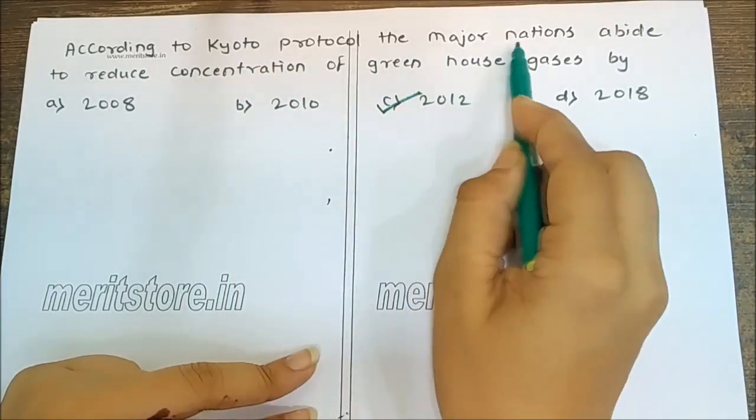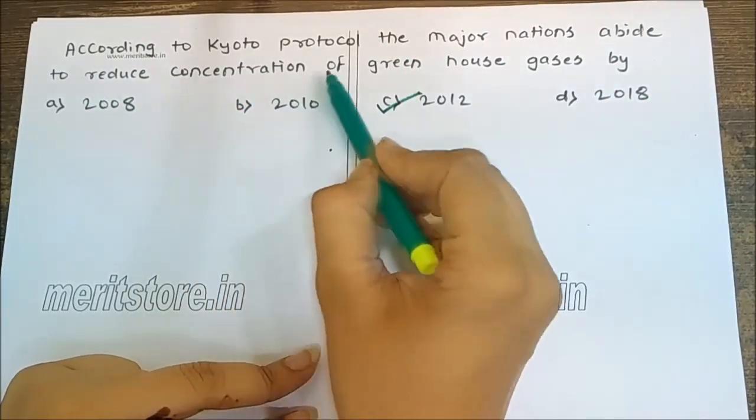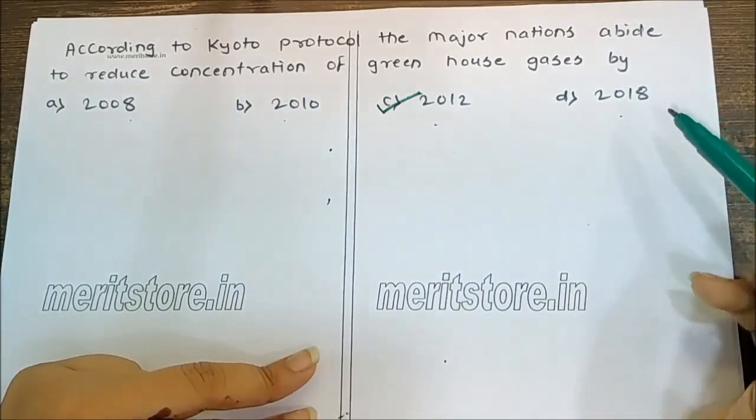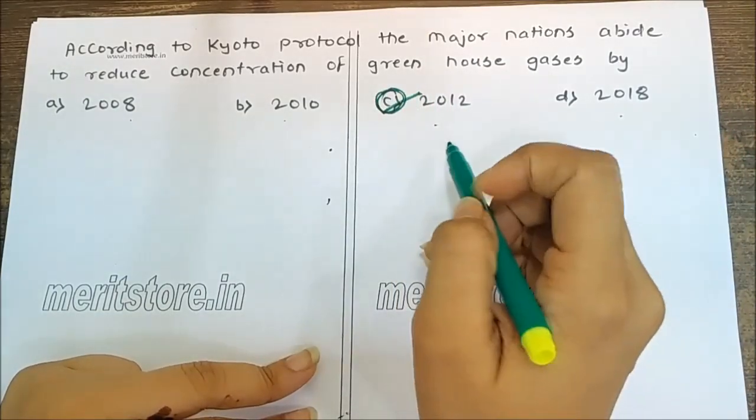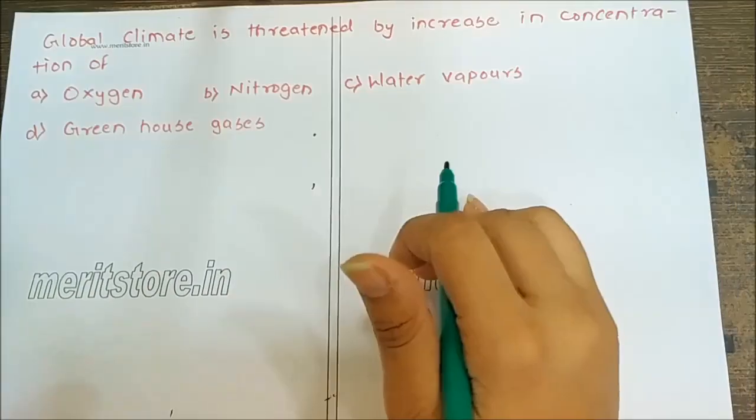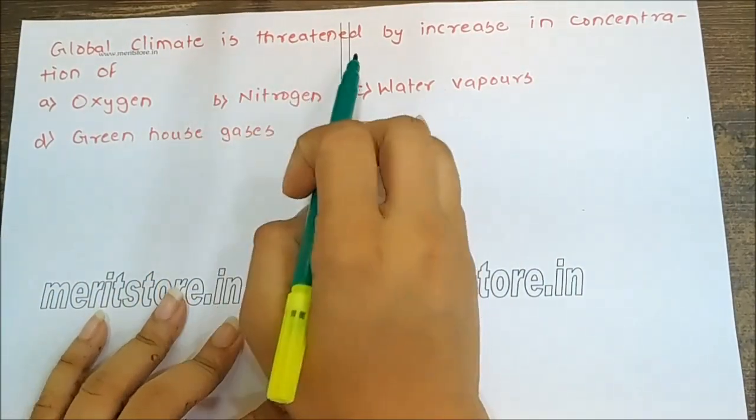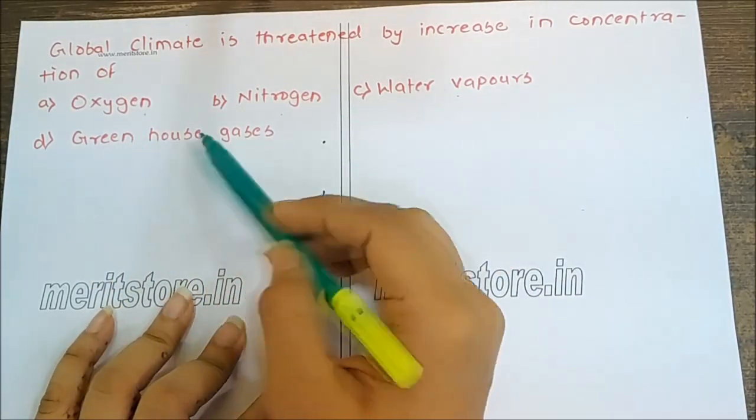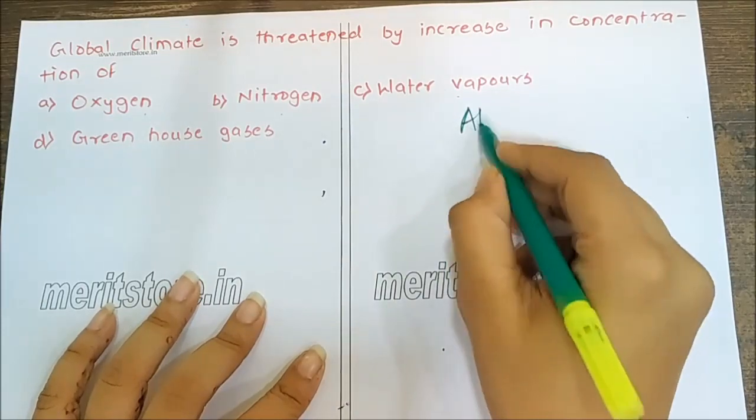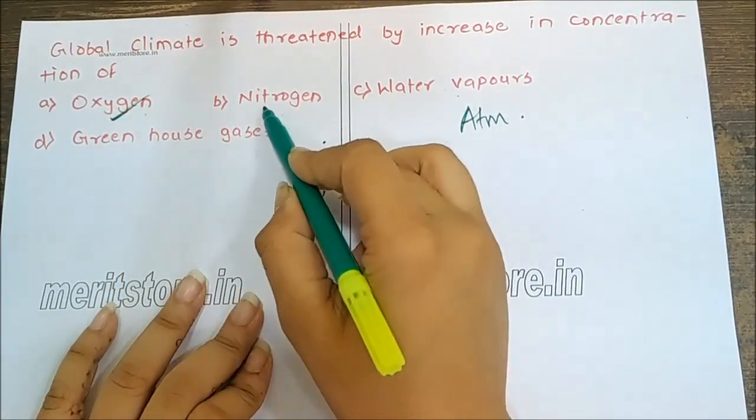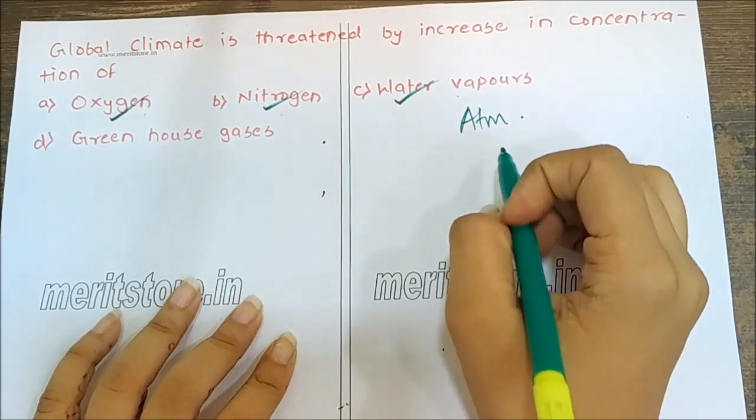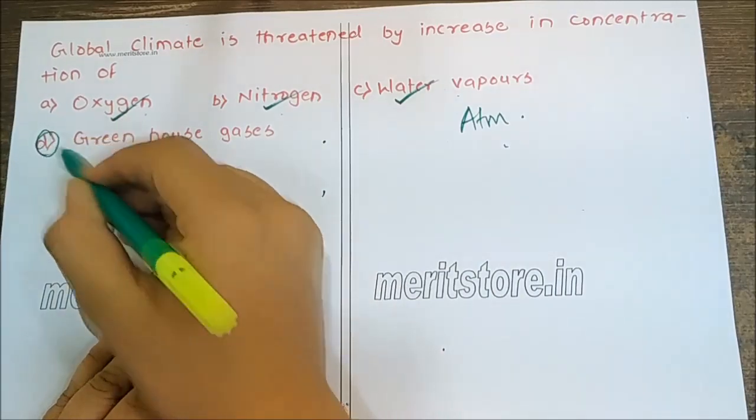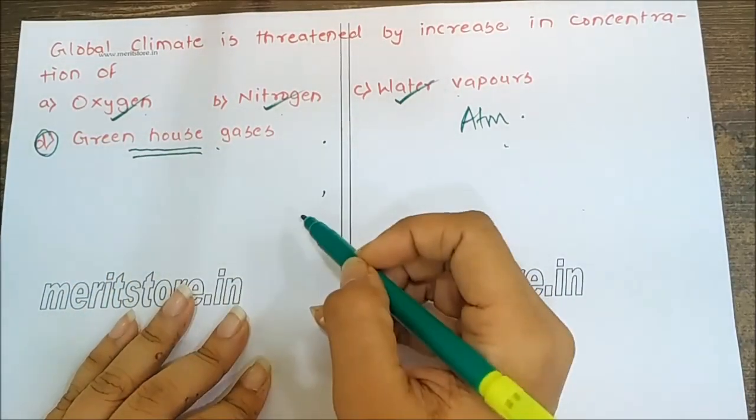According to the Kyoto Protocol, the major nations abide to reduce concentration of greenhouse gases by 2008, 10, 12, and 18. It's a factual question, so here the answer can be said directly: 2012. Global climate is threatened by increase in concentration of oxygen, nitrogen, water vapors, greenhouse gases. So our atmosphere is basically made up of oxygen, nitrogen, and some proportion of water vapors. So these three are not a threat to the global climate. The correct answer is D, greenhouse gases, which is causing all the global warming.